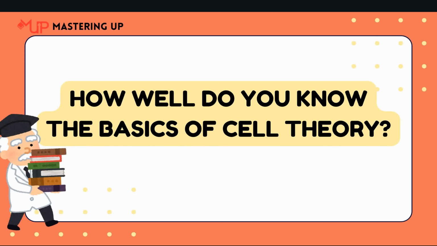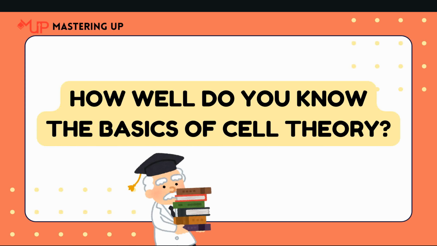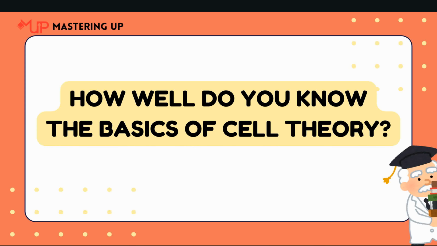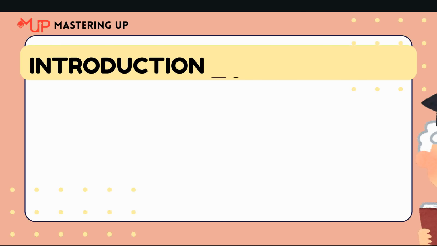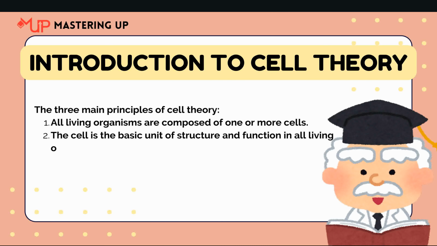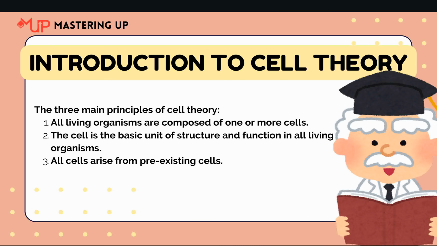How well do you know the basics of cell theory? Let's first see the cell theory and then we will move on to the quiz. The three main principles of cell theory are: all living organisms are composed of one or more cells. The cell is the basic unit of structure and function in all living organisms. All cells arise from pre-existing cells. So these are the main principles of cell theory.